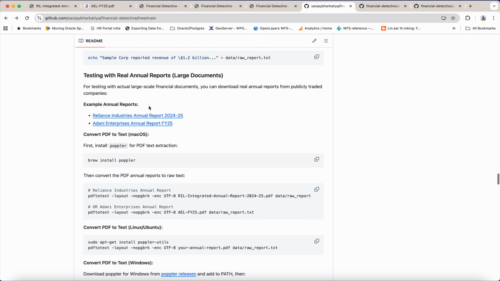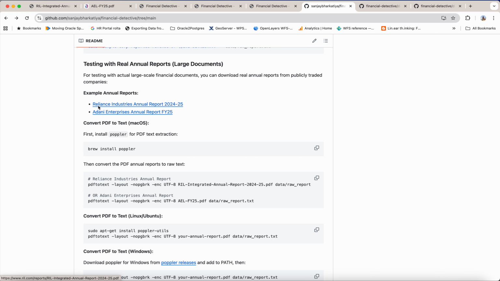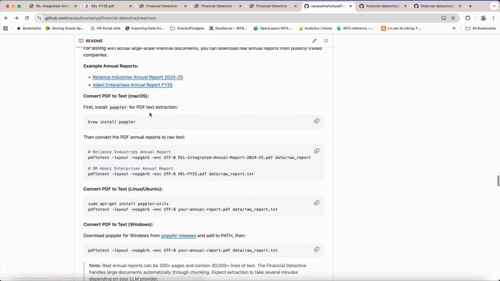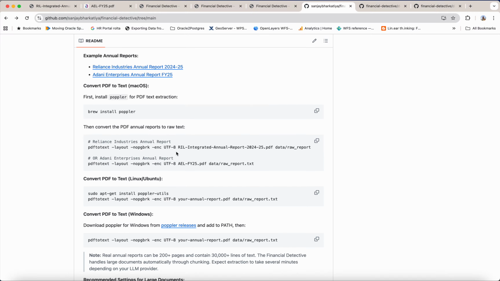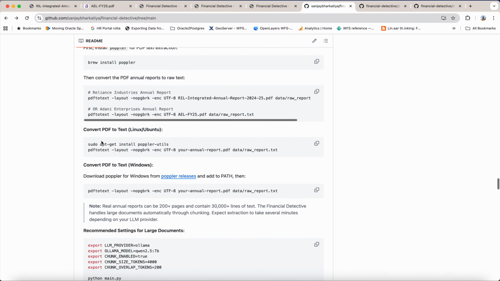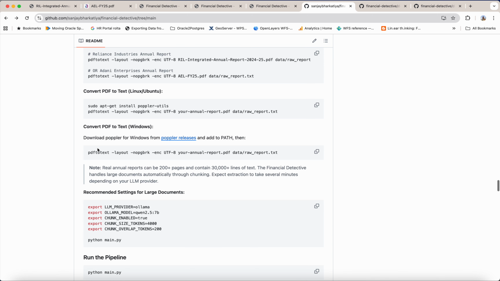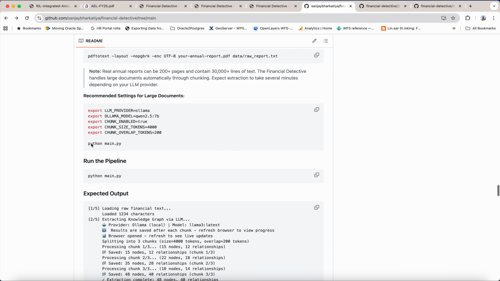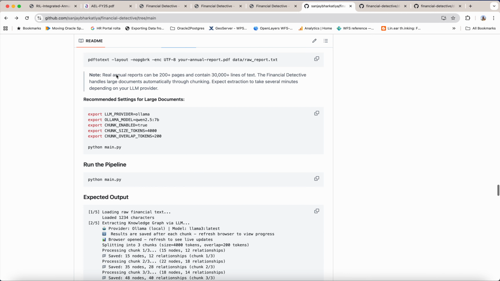While testing, I used large documents: the Reliance Industries annual report and the Adani annual report. I used Poppler to convert these PDFs into raw text files through the pdftotext command. It gives me a raw text file, and then I started running this Python file. These annual reports have 200 plus pages and contain 30,000 lines of text. The financial detective project handles large documents automatically through chunking. Expect extractions to take several minutes depending on your LLM provider.